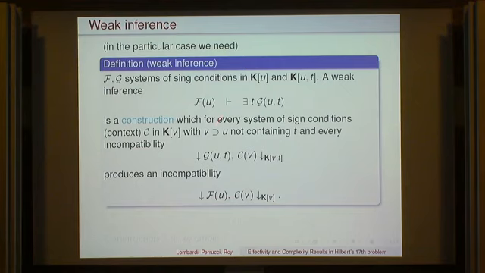So what it's going to mean for us is that we are going to have a construction which, for every system of sign conditions, which we consider as a context which is not containing the variable T because it's quantified, but we can include other parameters if we want, and every incompatibility which is written inside this ring, we are going to produce a new incompatibility, which is going to involve F within a smaller ring.